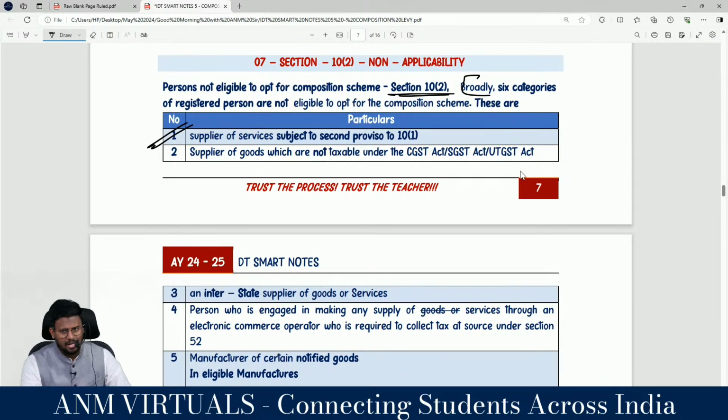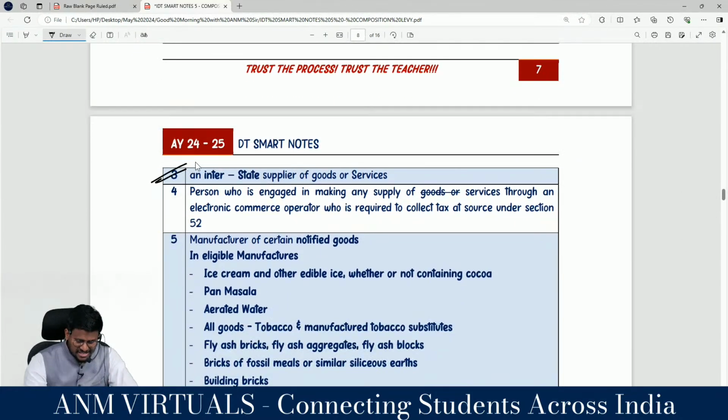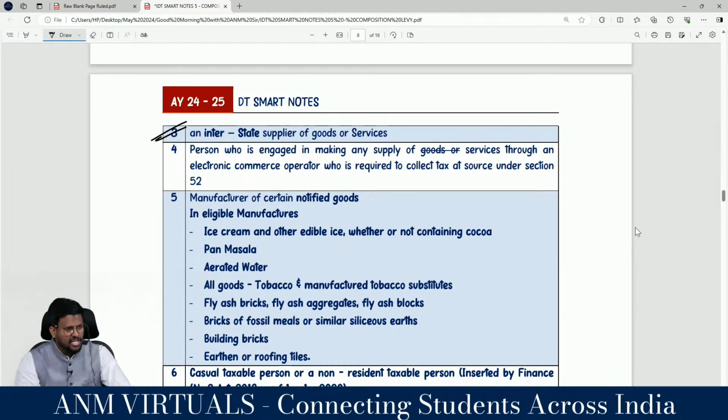If you are supplying, sir, for that there is no GST at all. Why are you searching for section 9 route or 10 route as an interstate supplier of goods or services? If you are supplying goods or services interstate, outward supply I am talking about, then you are not supposed to enter into the composition levy.